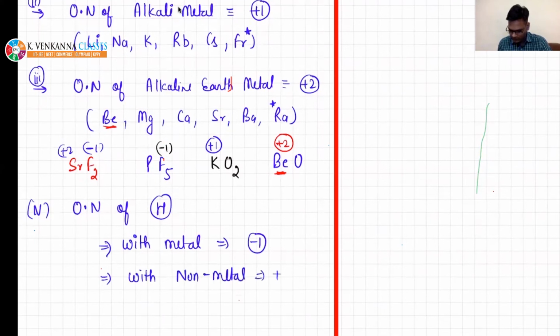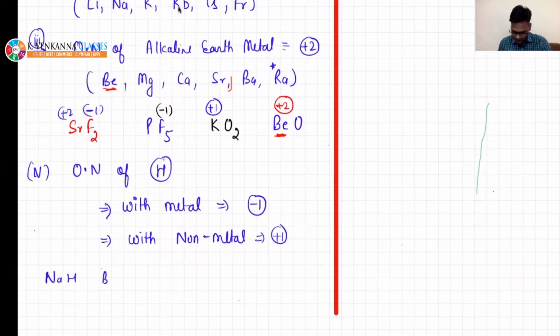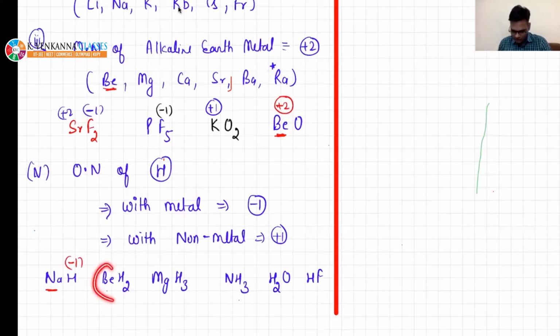I will give you examples. Like NaH, beryllium hydride, magnesium hydride, B2H6, but do not take B2H6. NH3, H2O, HF. In the first ones, hydrogen is present with a metal, so it will have -1.